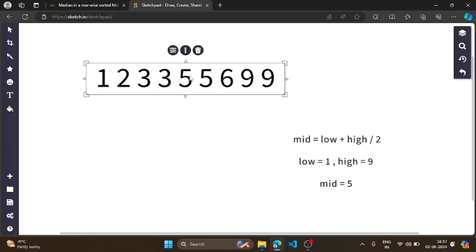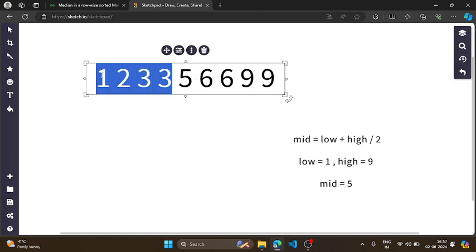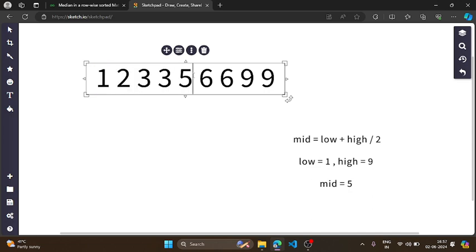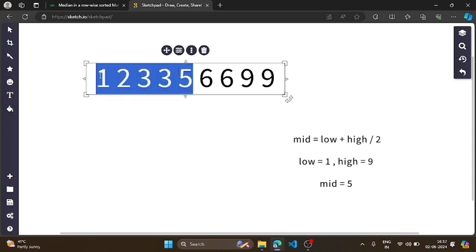This is our approach. Suppose, let me change this to 6. Now my 5 is the median, and I have to count the number of elements which are less than or equal to 5. Here I am pretty sure that 4 elements will always be less than 5, plus 5 itself, so 5 elements will always be less than or equal to 5, which is greater than n by 2. n is the total number of elements in the matrix. So n by 2 was 4, and the number of elements less than or equal to 5 are 5.